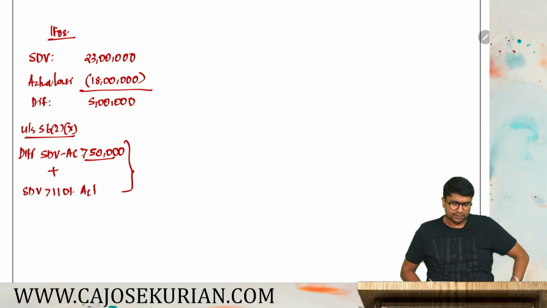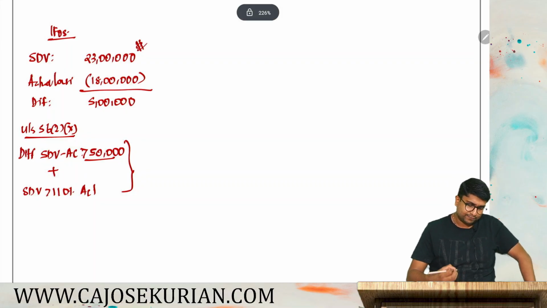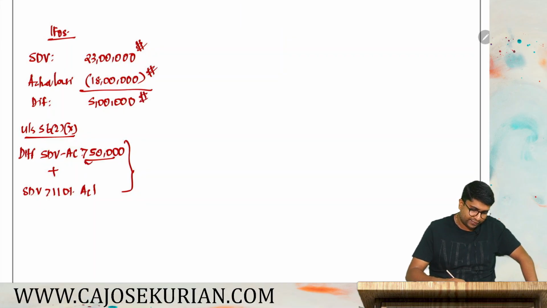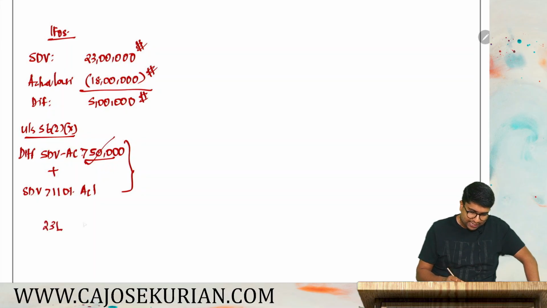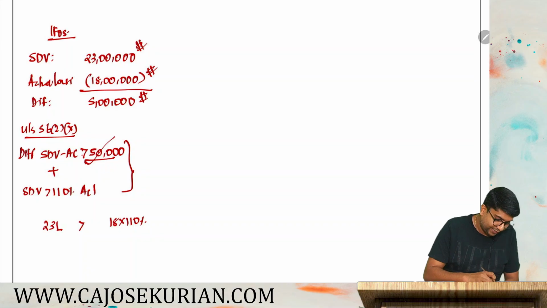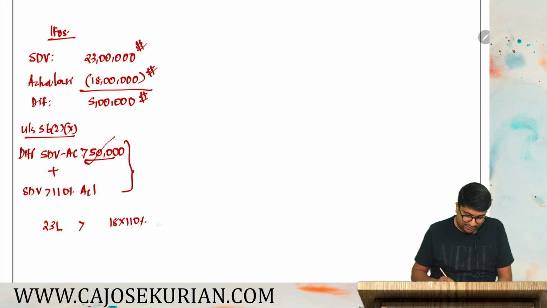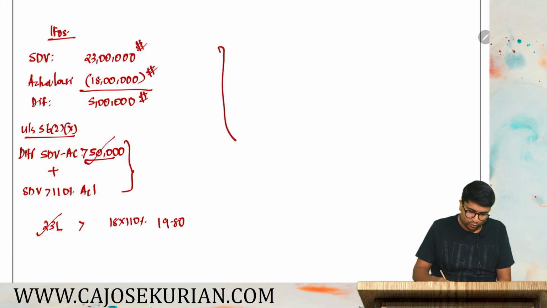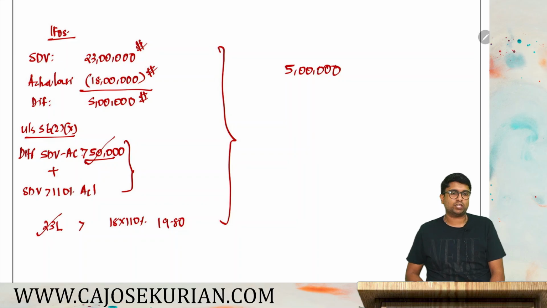Let's check. Stamp duty value was 23 lakh. Actual consideration is 18 lakh. Difference is 5 lakh, which is more than 50,000. Plus SDV is 23 lakh and actual consideration is 18. 18 into 110 percent, how much is that? That is 19.80. Your SDV is more than that. So we can conclude that this 5 lakhs will be taxable under IFOS under 56(2)(x).